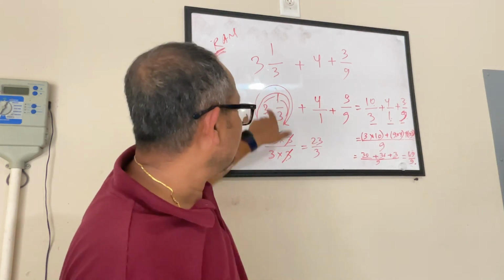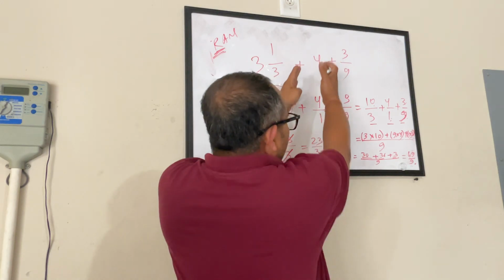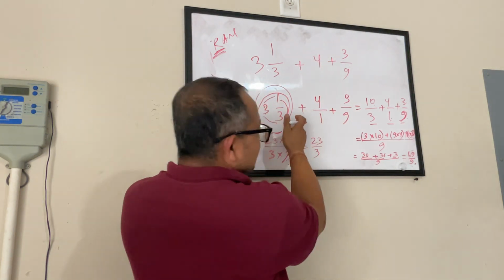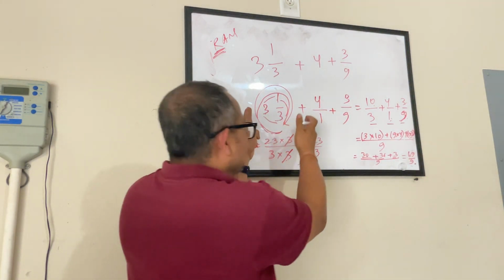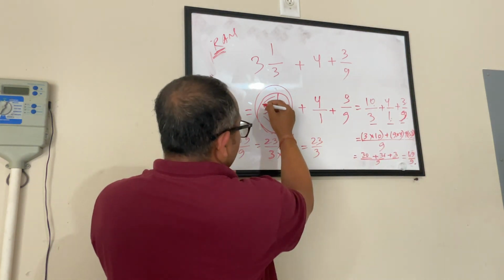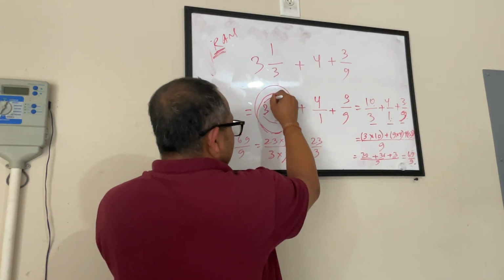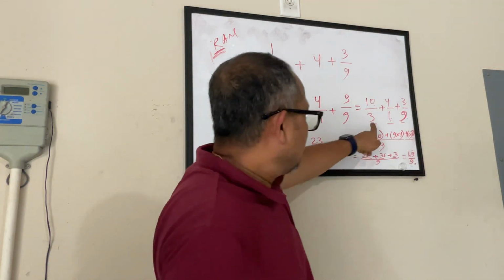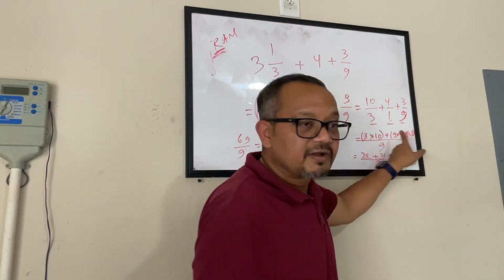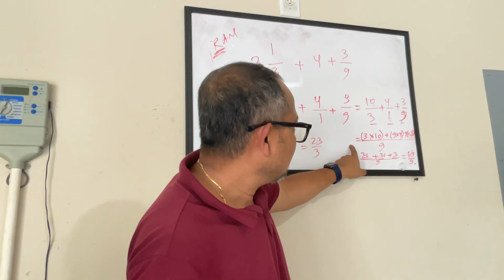And then this mixed number. So I put this here. Say, okay, fine, let me convert the whole number first into a fraction. In the next step, I will convert this guy also. So in the next step, I converted this guy. Mixed number we convert: 3 times 9 plus 1 is 10, by 3. This is multiply denominator with this plus this, divided by this. Now I have all fractions.